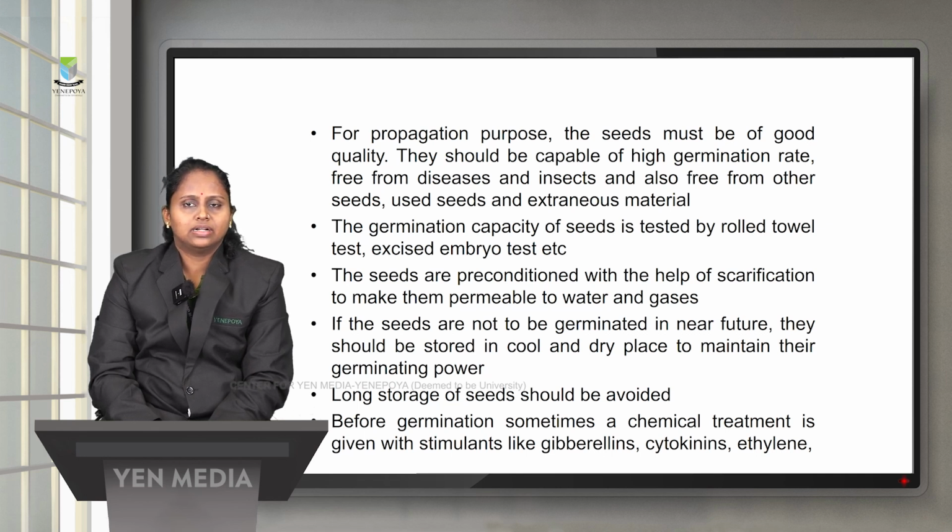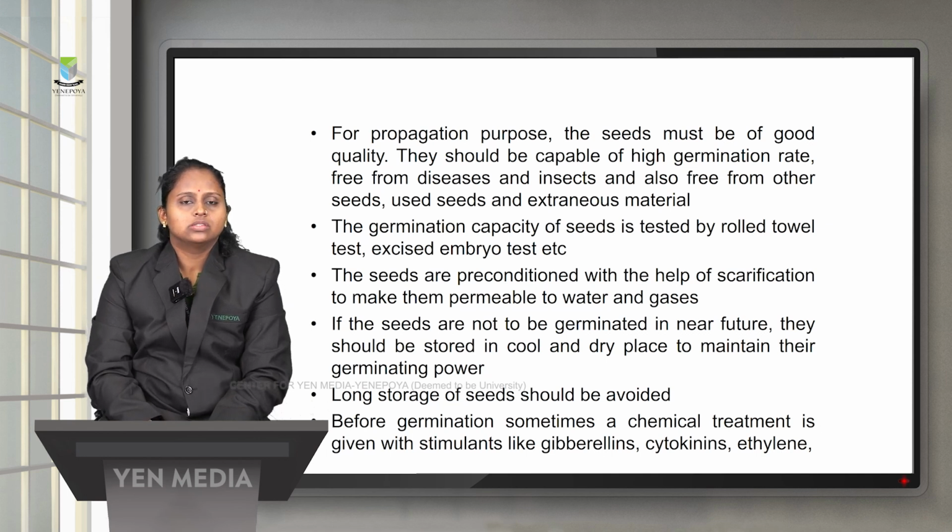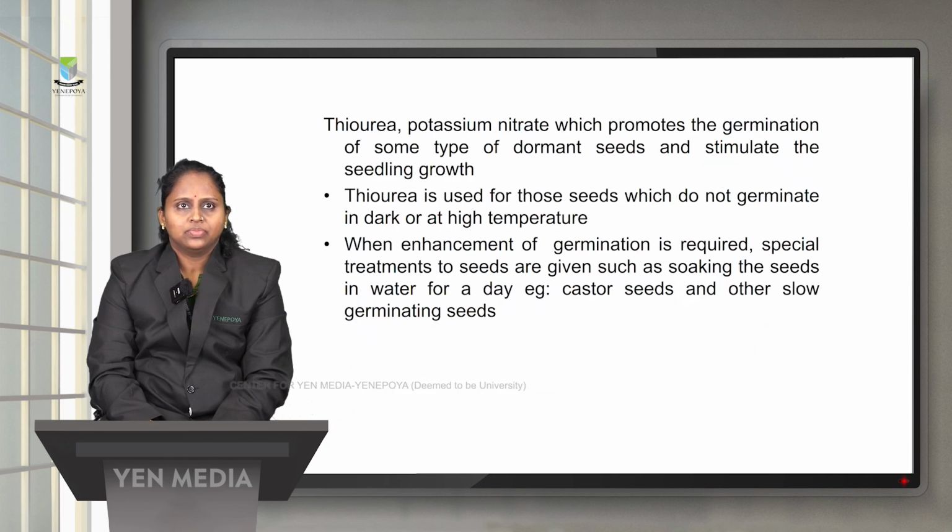The seeds are preconditioned with the help of scarification in order to make them permeable to water and gases. If the seeds are not to be germinated in the near future, they should be stored in a cool and dry place in order to maintain their germinating power. Long storage of seeds should, however, be avoided. Before germination, some chemical treatment is given with the help of stimulants like cytokinins, ethylene, gibberellins, etc., and thiourea and potassium nitrate, which will also promote the growth of dormant seeds and stimulate the growth of seedlings.